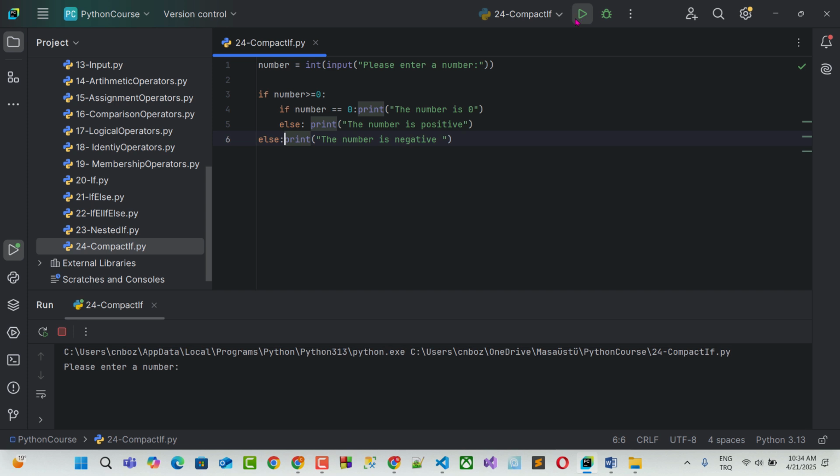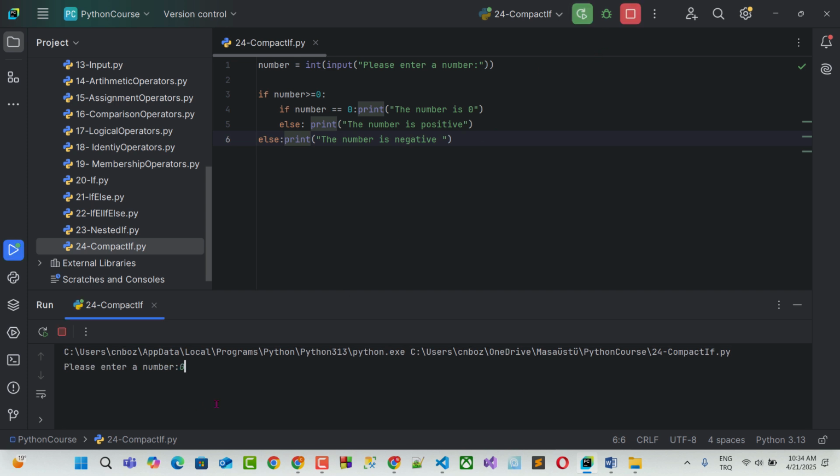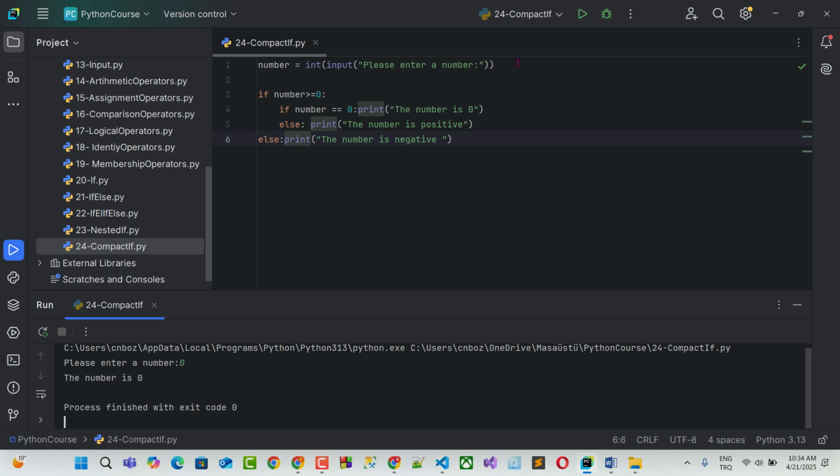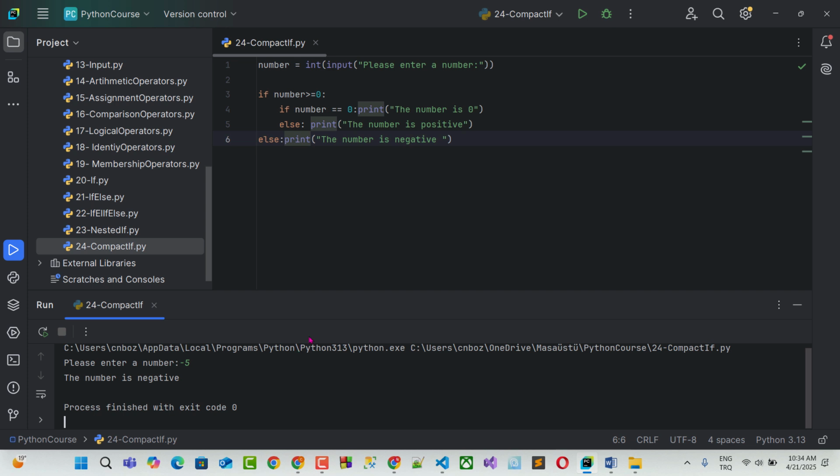If I run it, you see, for example, I enter a number, it's 5, the number is positive. I run it and I type 0, you see the number is 0. And I run, I type -5. You see, my code works. It's super, nothing changed.